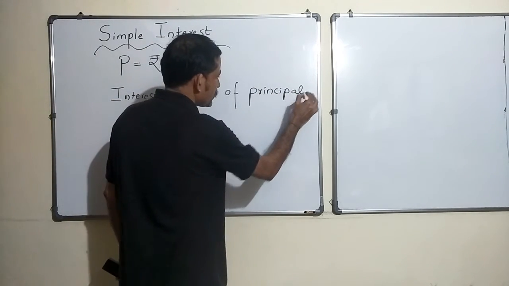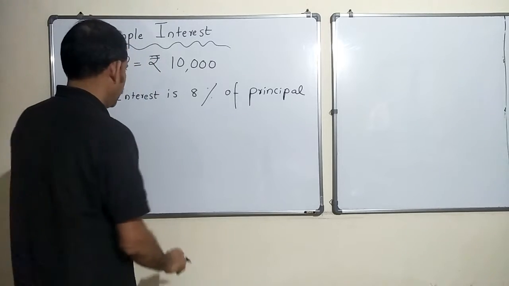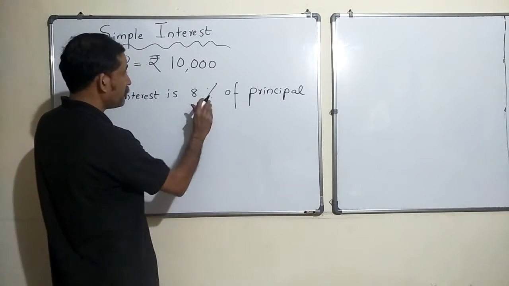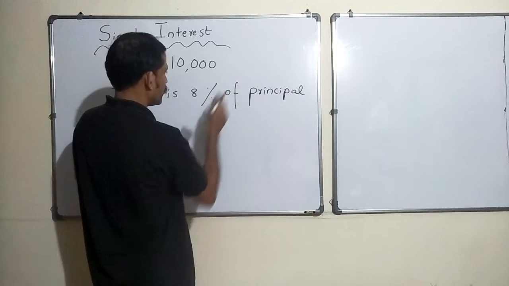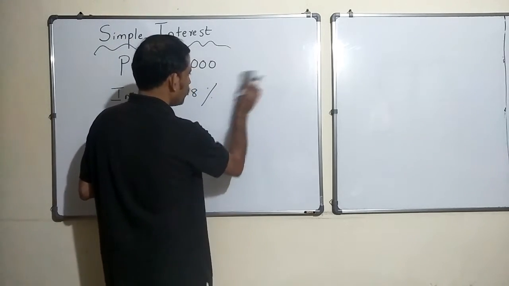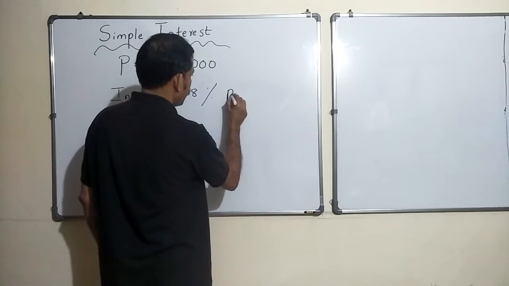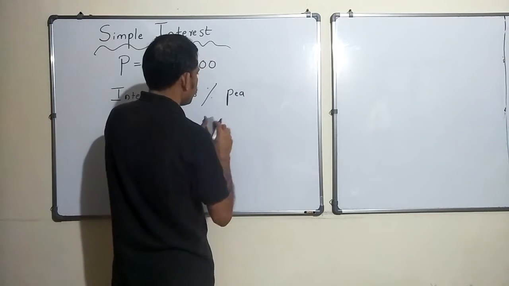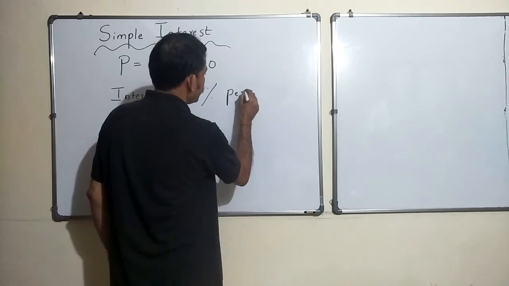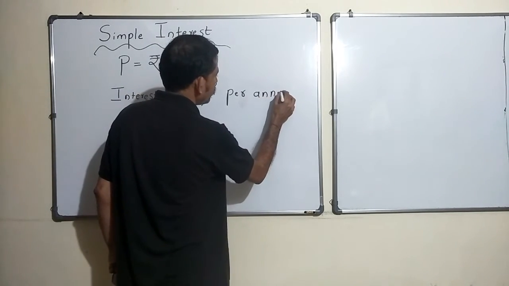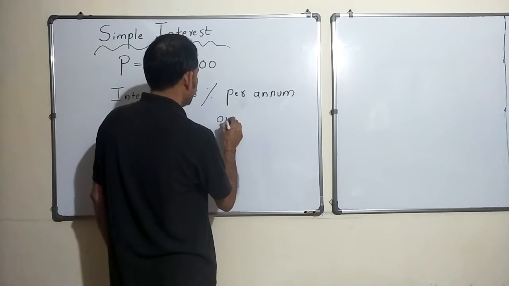Whatever you invest, you will get 8% of that. 8% per annum, that is very important. Per annum means per year on principal.